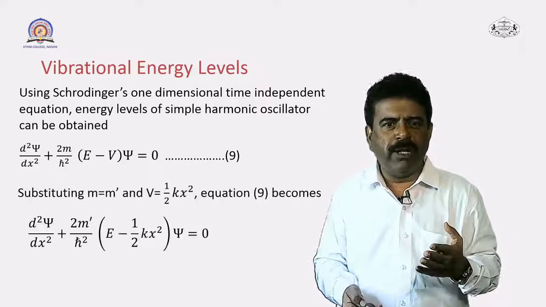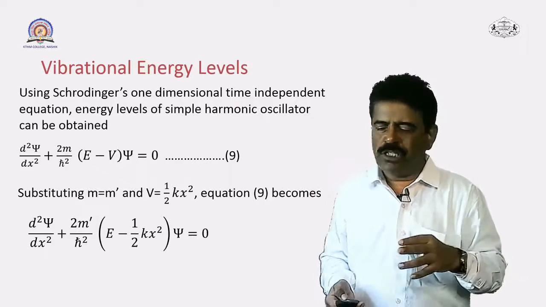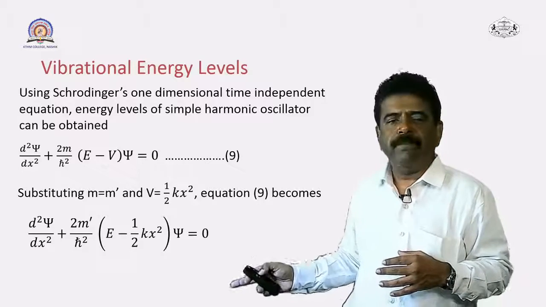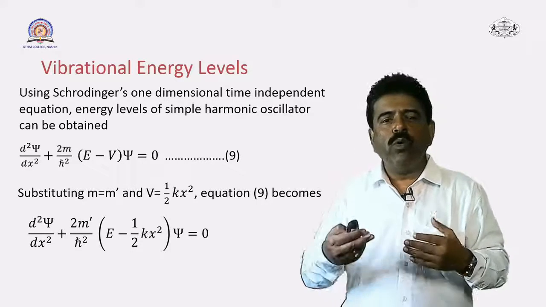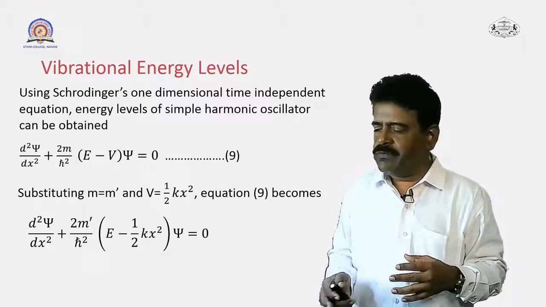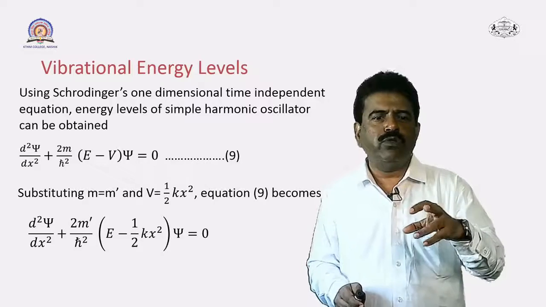So this is equation number 9, and substituting m is equal to m dash in this particular equation, Schrodinger's equation. Let us substitute m is equal to m dash and V is equal to 1/2 kx square. What is V? V is the potential energy in this equation. Okay, so let us substitute. So what will be the equation?